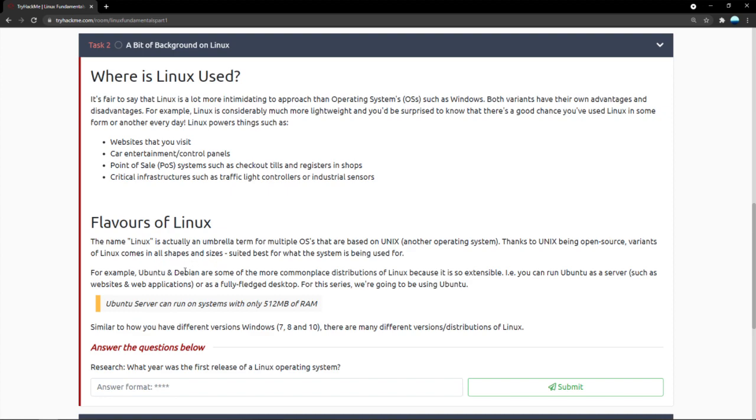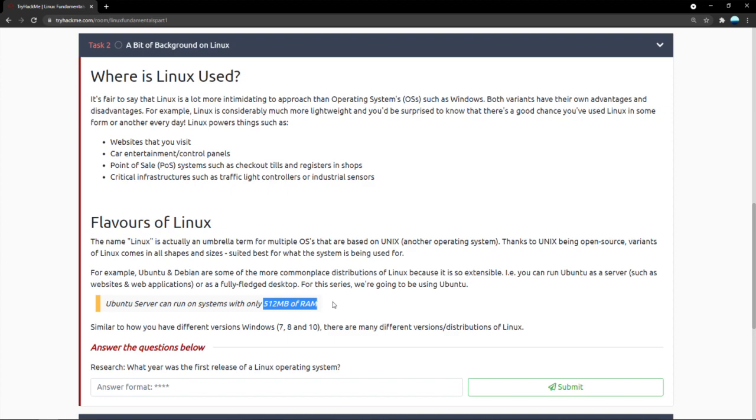So Debian in itself is probably the biggest family of OSs inside Linux, because it is so extensible and so flexible. It can configure itself. For example, even if you take Ubuntu, which is supposed to be consumer friendly, you can even run it as a server. You can use it as a fully fledged desktop.